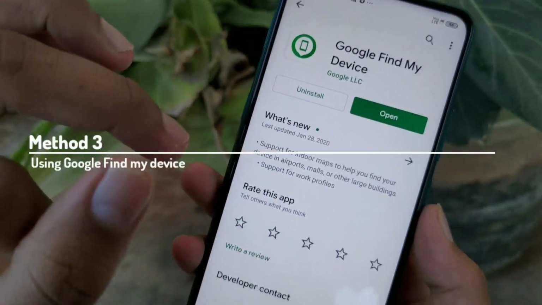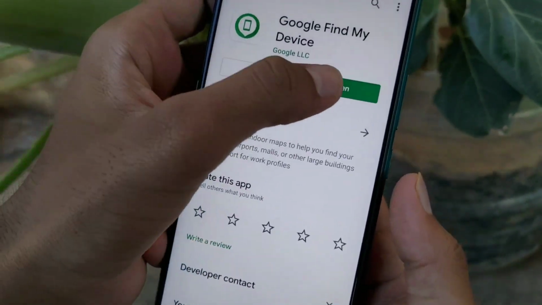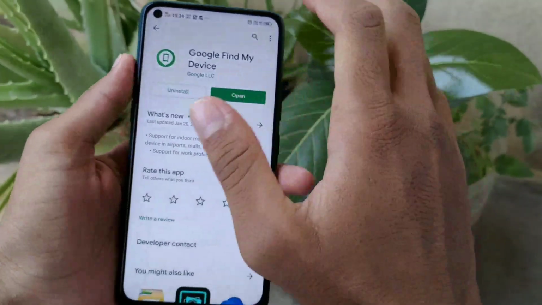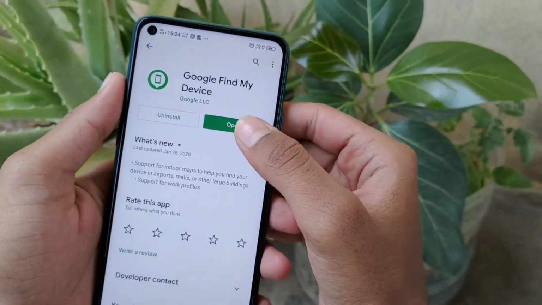Now this third method is actually used for finding lost phones. If you have lost your phone unfortunately, then you can use this method to find or track the location of your lost phone.